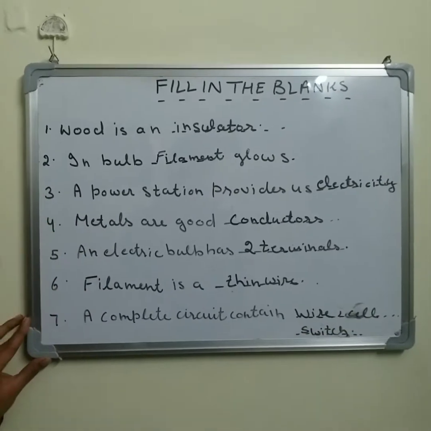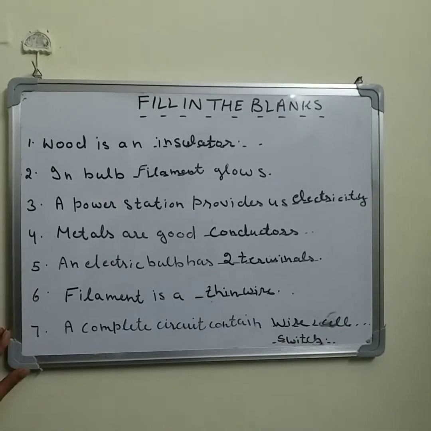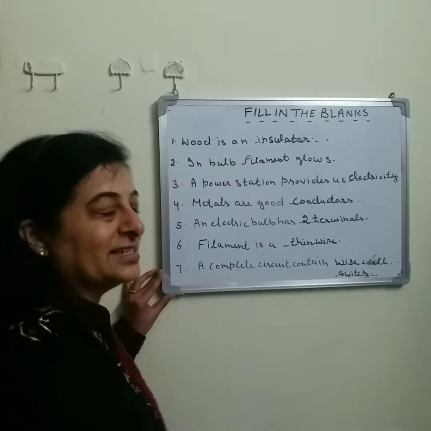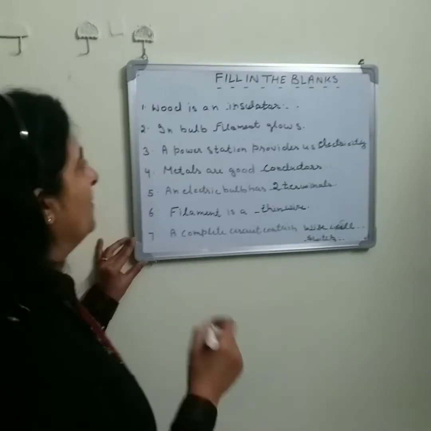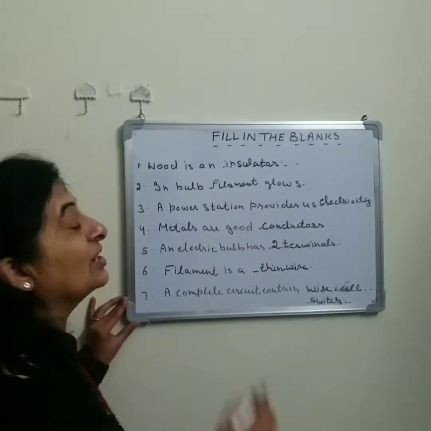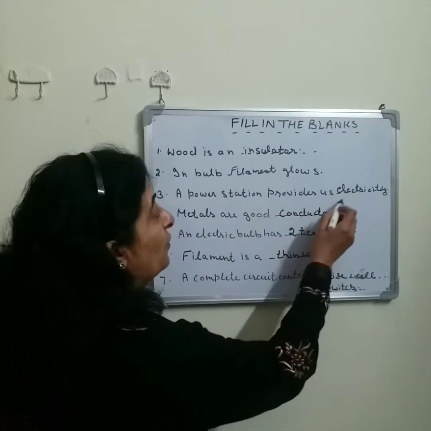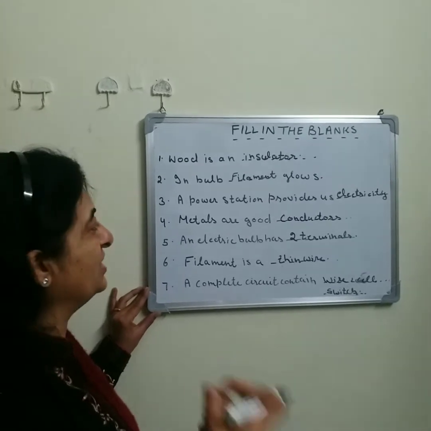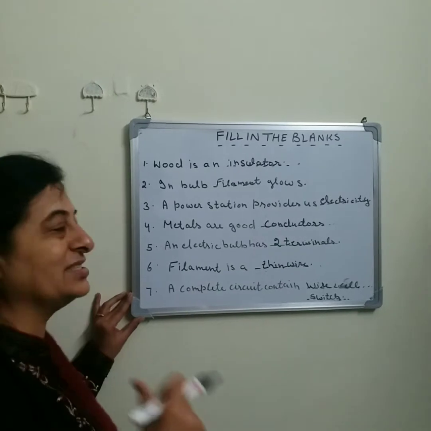So a complete electric circuit contains wire, cell and the switch. So let us revise. Wood is an insulator that does not allow electricity to pass through it. In a bulb, the filament glows and gives us the light. A power station provides us electricity, which is a must for our daily routine. Metals are good conductors of electricity.